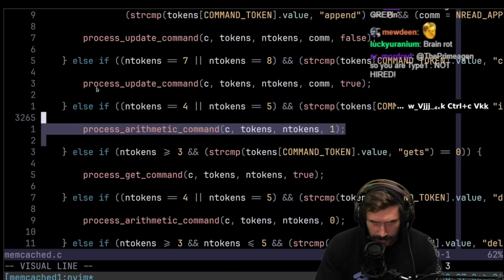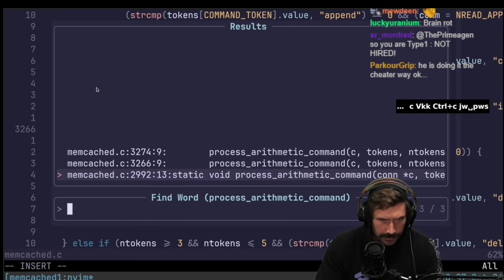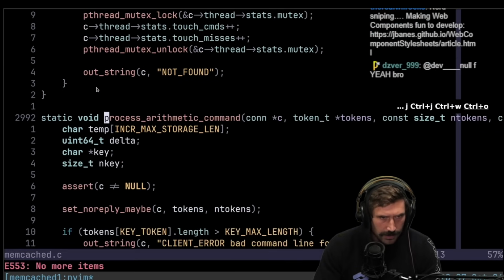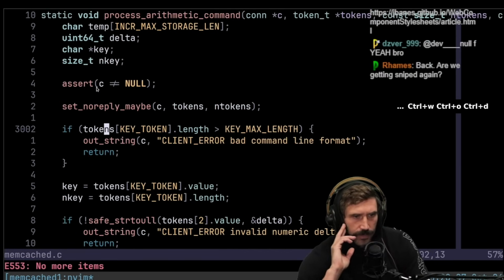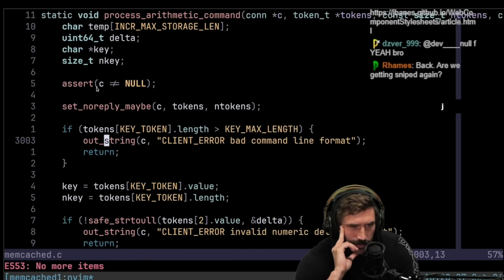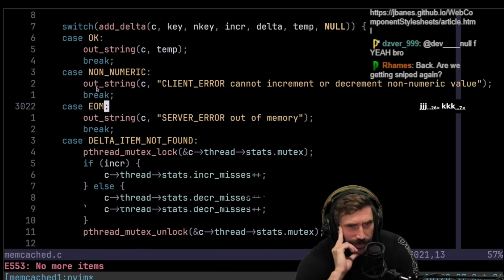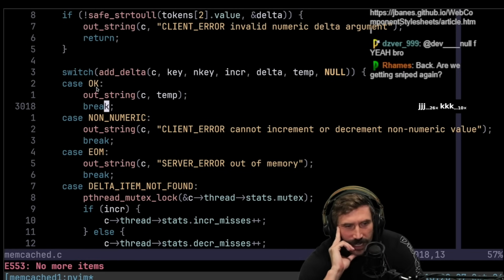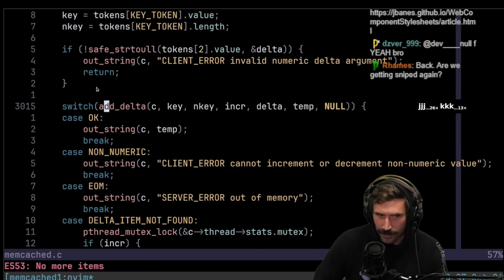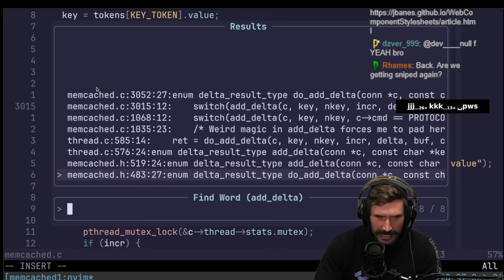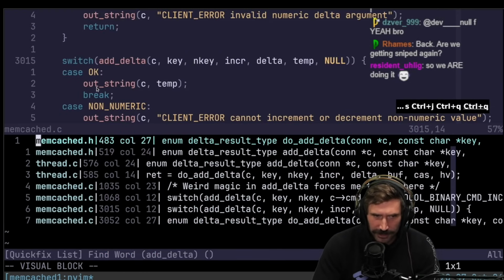So you'd have this one right here. So this is where we're hitting. End of message, out of string, client. It cannot increment or decrement a non-numeric value. Nice, look at that. So we have an add delta. I feel like we were already here at add delta earlier.